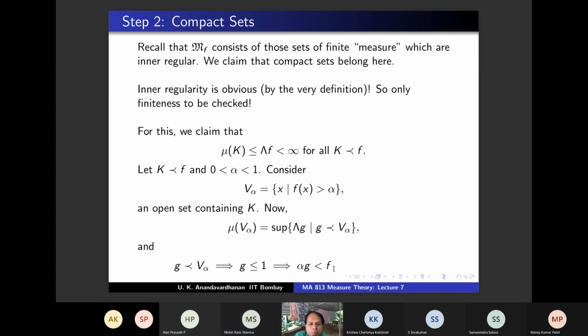So inside V alpha, f greater than alpha is inside V alpha. I agree, and that is where alpha g is less than f. But now if you go outside V alpha, then what do you know about g outside V alpha? g is 0, no? Therefore this left hand side is 0, right?